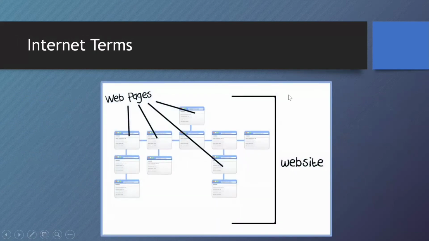So this is exactly what we have discussed now, web pages. These are all our single web pages on our website. They are collected together by these blue lines called hyperlinks. These hyperlinks are connecting all the web pages, which gives us in total a website.